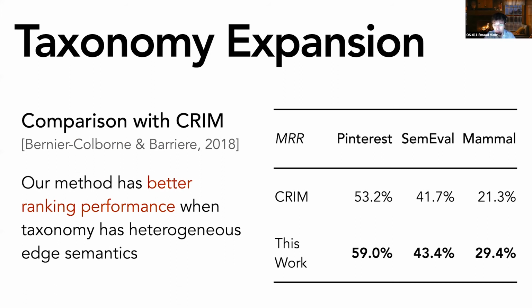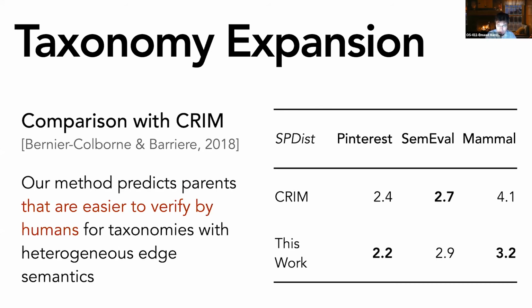When the taxonomy is homogeneous, the gains are less. And for homogeneous taxonomies, any gains we see are coming only from the large margin loss function, which is more robust to overfitting and noise than the skip-gram negative sampling loss function. If you look at the shortest path distance metric, we see a similar pattern. The predictions from our method are easier to verify by humans when the taxonomy has heterogeneous edge semantics, because it predicts parents that are closer to the true parents in the taxonomy.